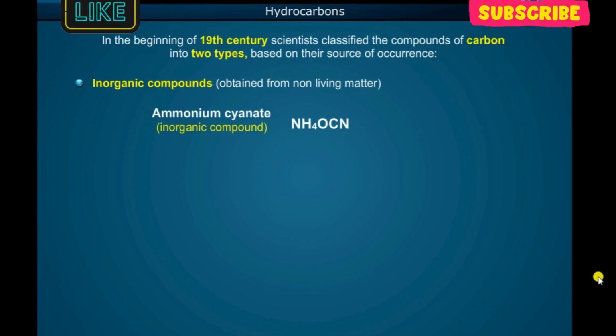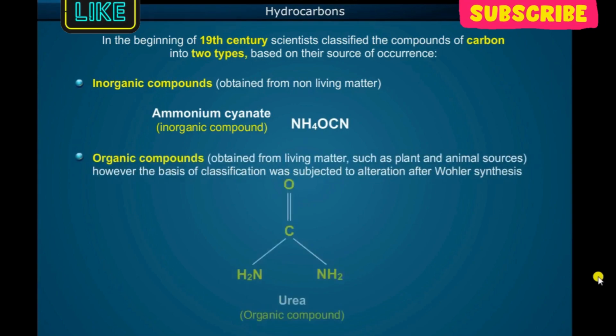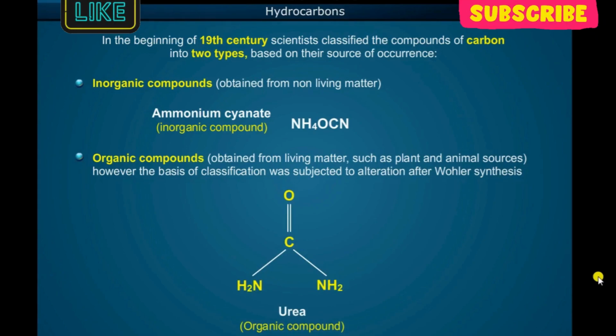In the beginning of the 19th century, scientists classified the compounds of carbon into 2 types based on their source of occurrence. Number 1. Inorganic compounds obtained from non-living matter, for example ammonium cyanate, an inorganic compound, NH4OCN. Number 2. Organic compounds obtained from living matter, such as plant and animal sources. However, the basis of classification was subjected to alteration after Wohler synthesis.